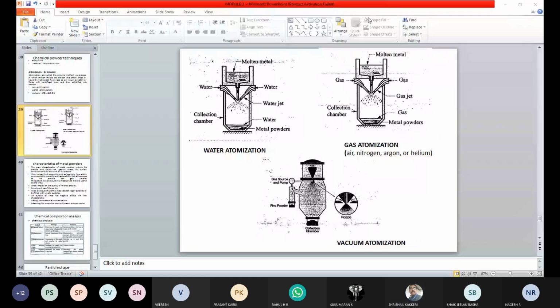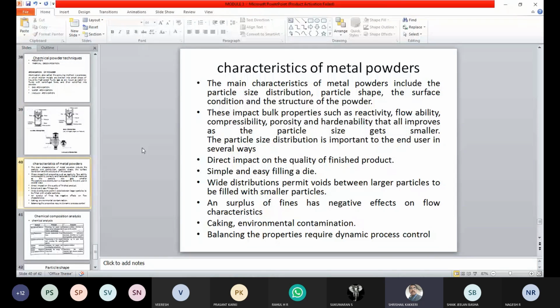Characteristics of metal powders. So what are the characteristics of the powders we obtained from the atomization process? We need to check. Here we have given the main characteristics of the metal powder, that includes mainly particle size distribution, particle shape, the surface condition, and the structure of the powder.